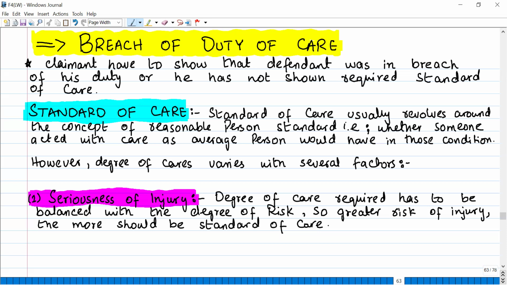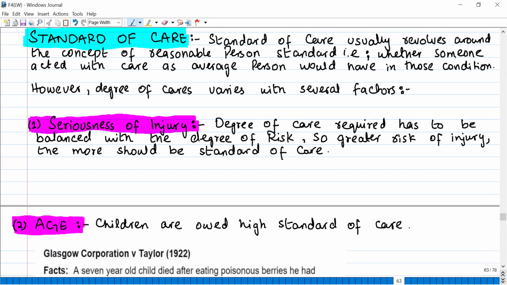Now, what is the standard of care, and what degree of care should we show in different conditions? Let's talk about that. Standard of care usually revolves around the concept of a reasonable person standard. Whether someone acted with care as an average person would have in those conditions. Standard of care means the degree of care that we expect from any average person in that situation. That is known as standard of care. Now, standard of care varies with several factors. There are different factors that describe standard of care.